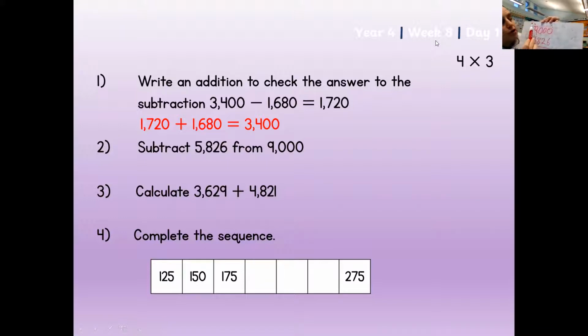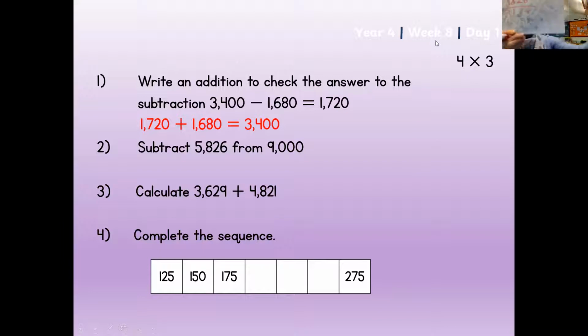Now that 1,000 can't jump straight from the thousands to the ones, so it has to go into the hundreds. So we have 10 hundreds. We cross that off, so that becomes 9, and put the 100 into the tens. So we have 10 tens. Cross that off, so that becomes 9, and then we move the 1 into the ones column. So now we've got 10 take away 6, which is 4, 9 take away 2, which is 7, 9 take away 8, which is 1, and 8 take away 5, which is 3. Once you've done all that exchanging at the top, the actual question is quite easy. Okay, so just check your answer there.